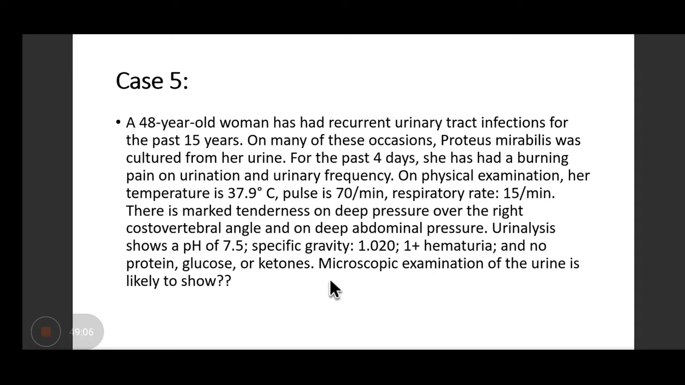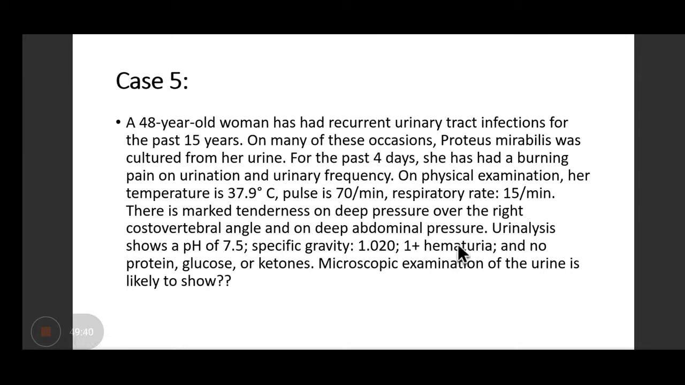So to understand this, you should know what is happening to this patient. Basically, this patient has history of recurrent UTI, and now is presenting with marked tenderness on deep pressure over the right costovertebral angle and on deep abdominal pressure. So this is a typical finding of a patient having renal stone. Okay? And that is why the patient is also having hematuria. Okay?